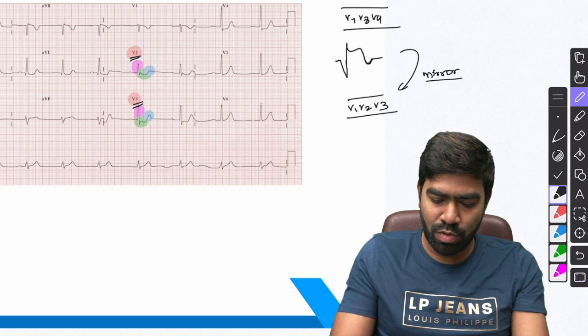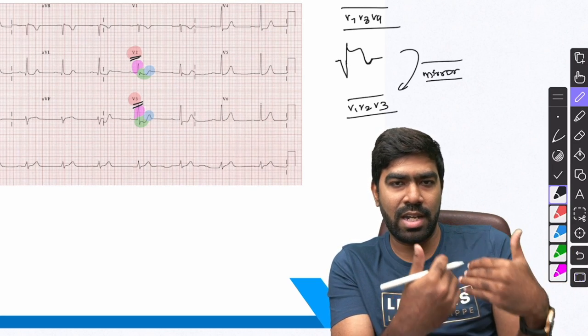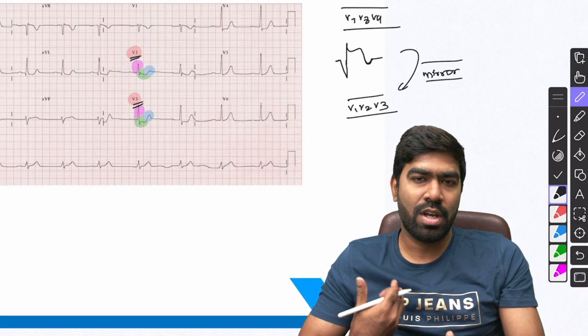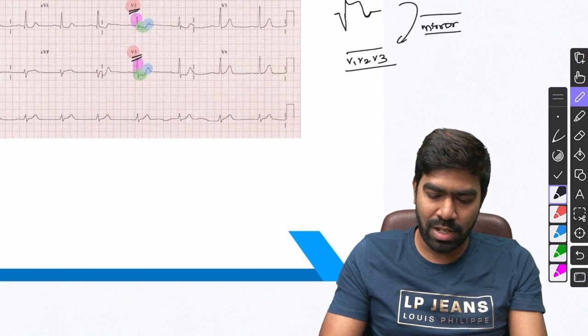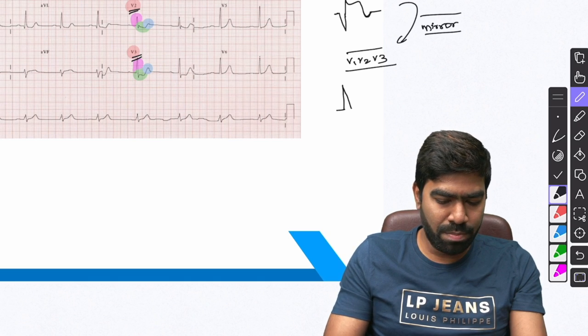That's a mirror image of what you see in the posterior, because what you see in the posterior is Q wave, ST elevation and T wave inversion, and just flip it around and you will get the changes that you're going to see in V1, V2, V3. So that's nothing but an upright R wave or a big R wave.